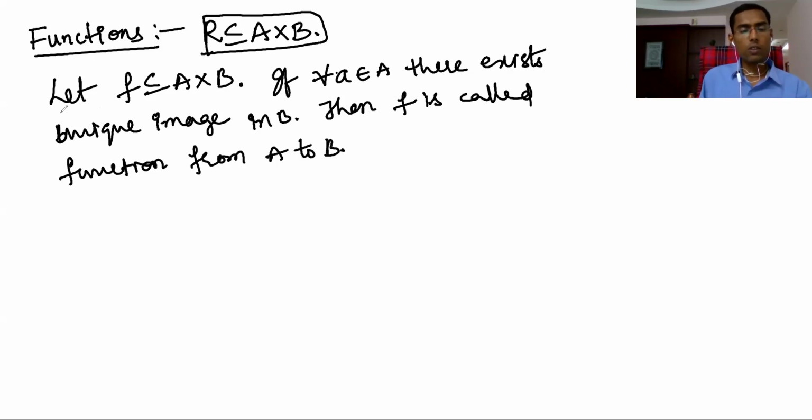So f is a relation from A to B, and the condition is: if for every element in A there exists a unique image in B, then f is called a function from A to B. How do you represent a function?